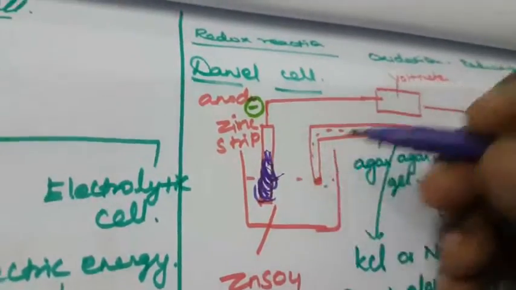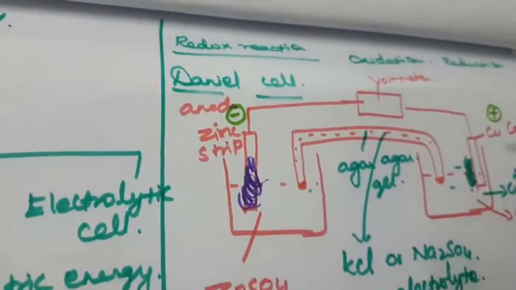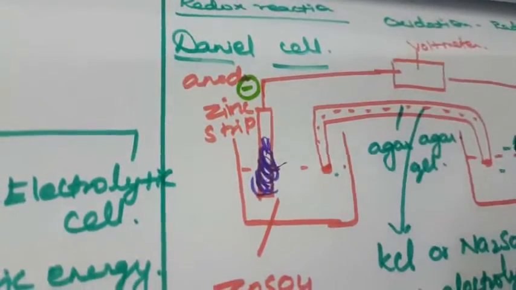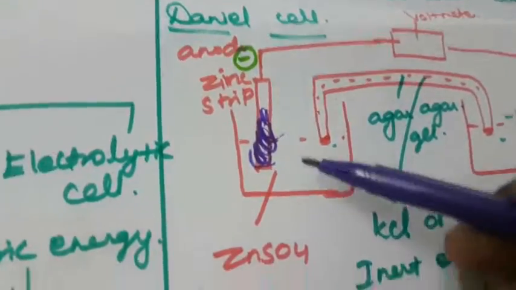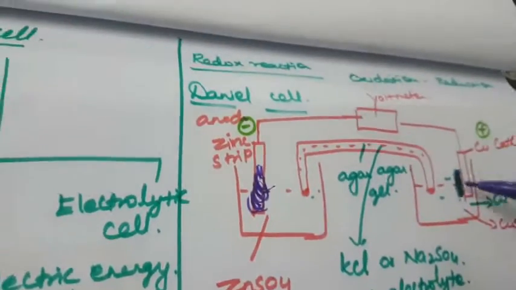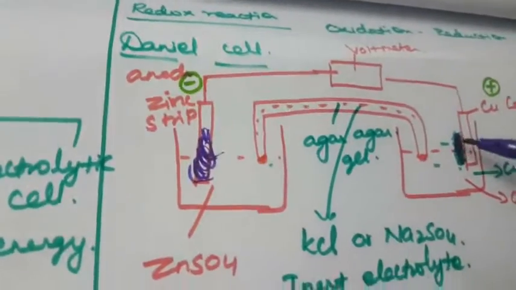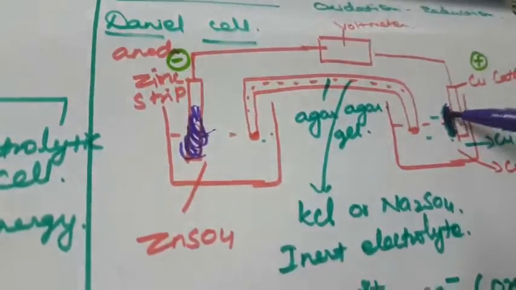After that, copper is deposited on that side. So here the zinc will become thin, and it will become thicker at the copper cathode because the copper is deposited there.